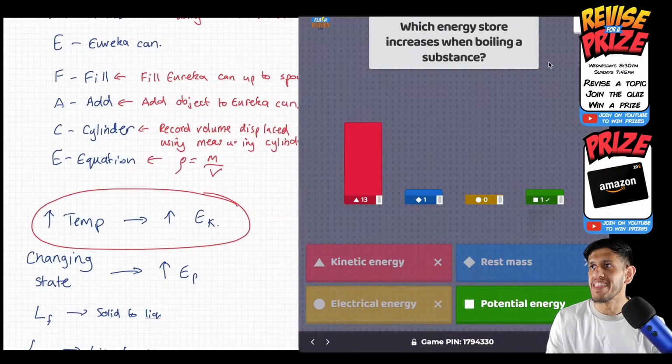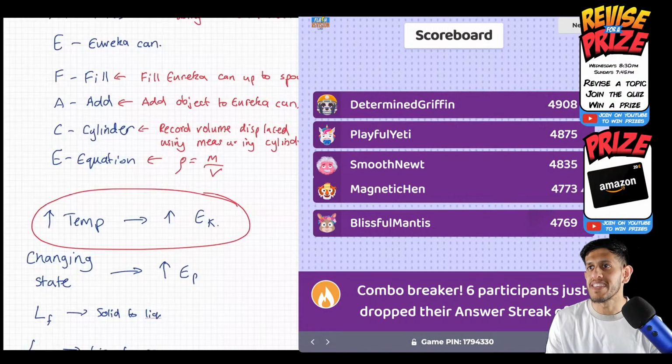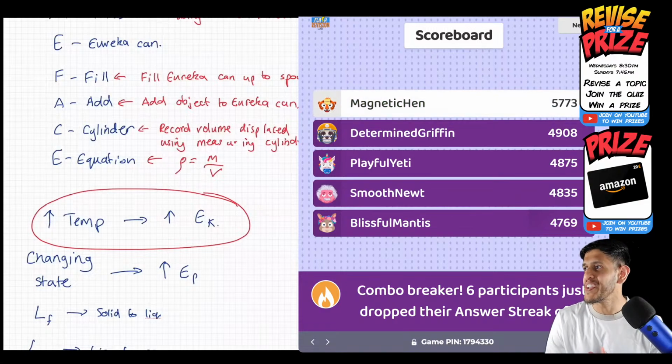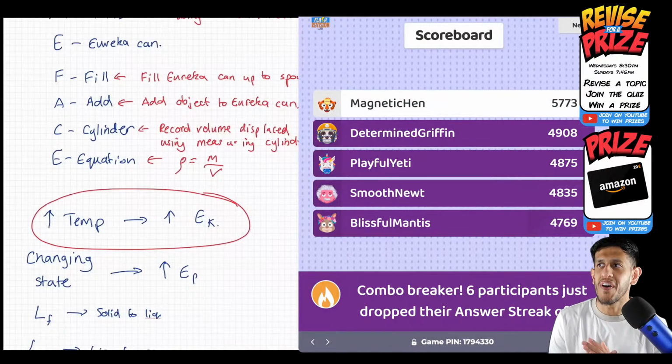Who got it right? Whoever they are, they're probably at the top, so let's see. Yeah, they are. It's Magnetic Hen. Whoever that was, Magnetic Hen got it. And look at the gap. Look at the gap. It's almost 800 points. More than 800. 865 points, that is.